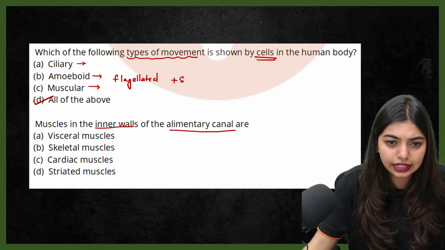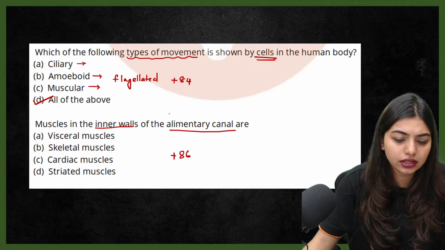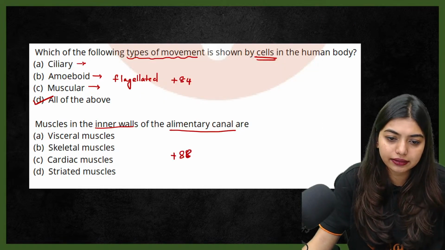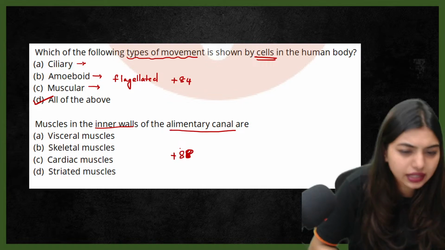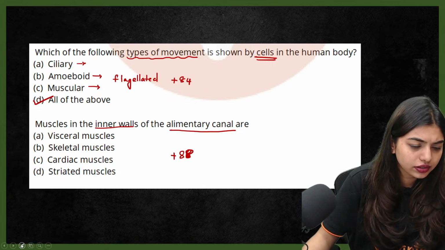This is plus 84. Okay, this is going to be plus 86. Sorry, plus 80. How much was that, students? 80. So this is 84. This is 88. Okay, 88. I think I wrote many places wrong. No, correct only, no?